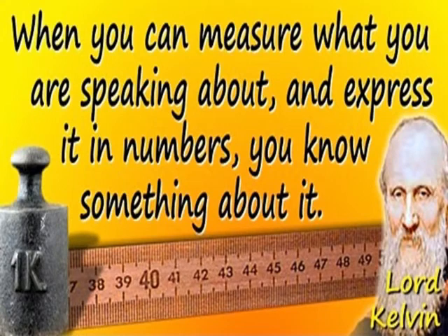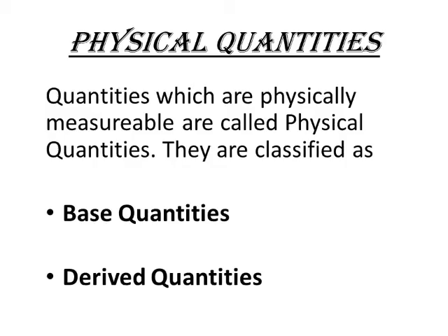There is a famous saying by Lord Kelvin: when you can measure what you are speaking about and can express it in numbers, you know something about it. So in physics, we basically try to express everything in terms of numbers. Physical quantities are those quantities which are physically measurable.